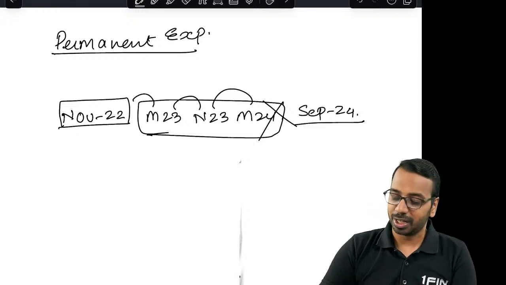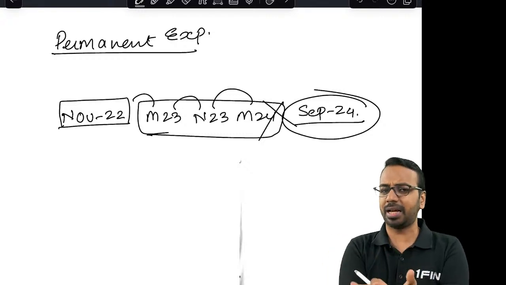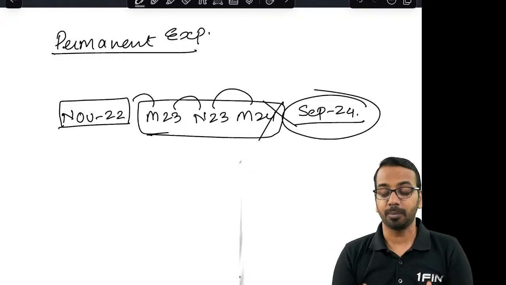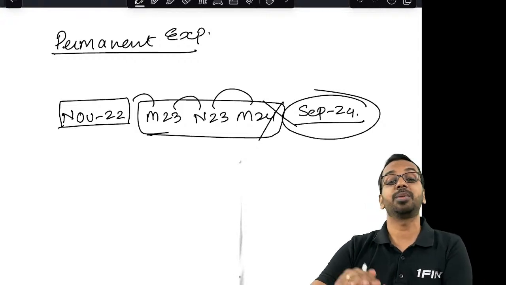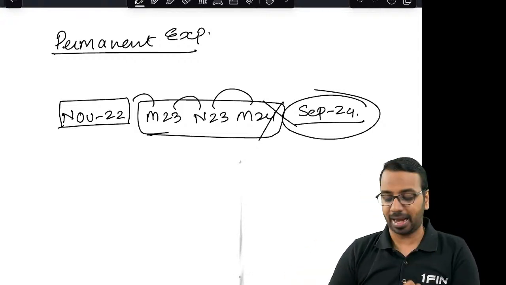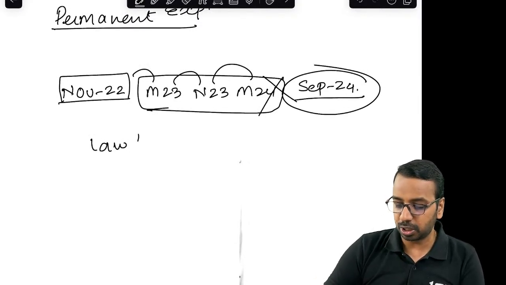What is that choice? You can make this exemption permanent by filing a form. For that I have created a separate video, you can have a look at it. You can make it permanent and from September 24 onwards you can claim it as a permanent exemption, but there is a catch here. What is the catch? Let us say for example you have exemption in law.